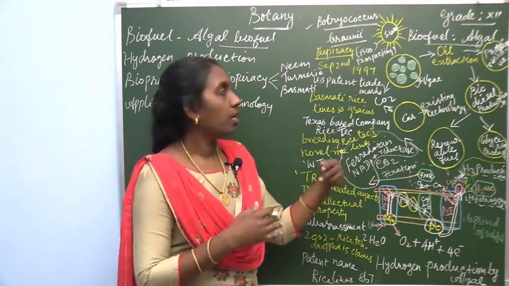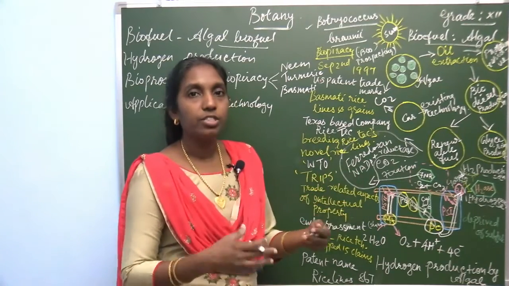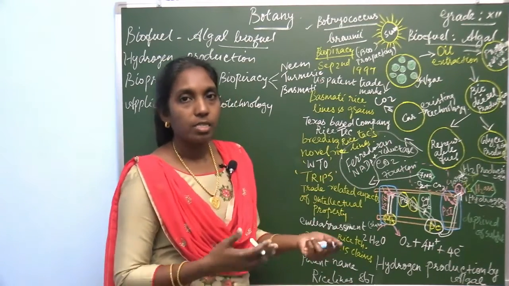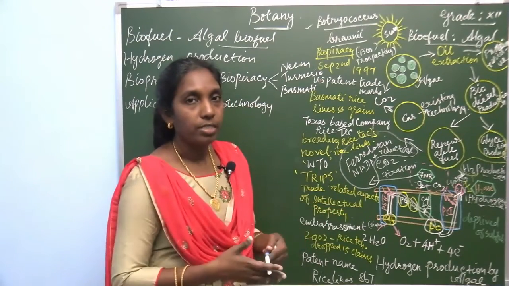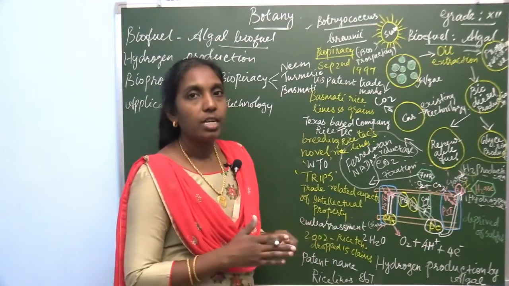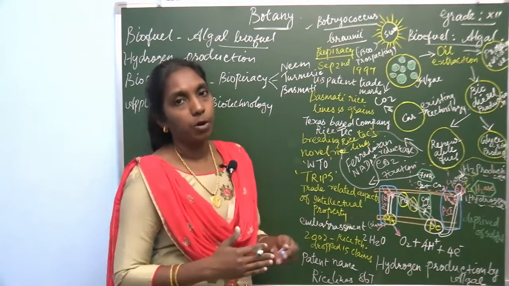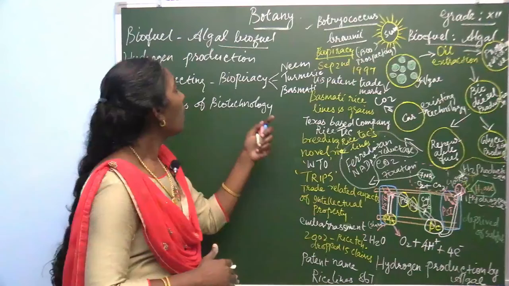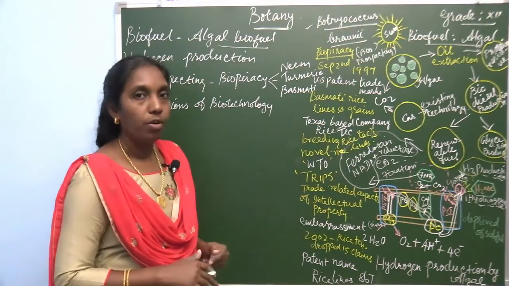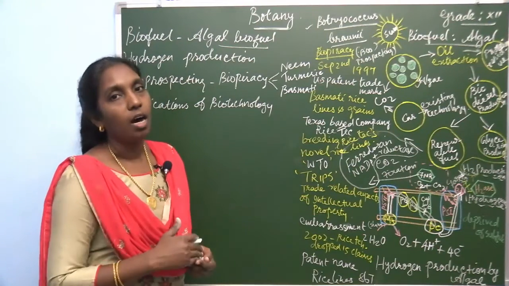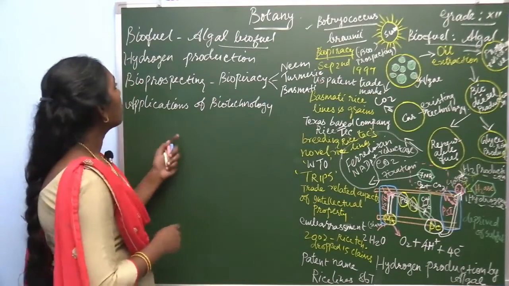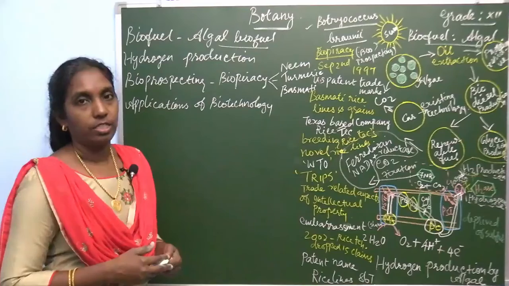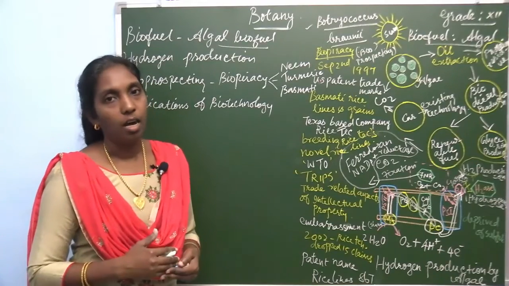Telling it is very simple, but culturing it involves different processes, and the products can be separated. The final process of culturing is purification and separation of the different products. In this way they are obtaining biofuel from alga. So, it is called algal biofuel. Next question is hydrogen production by alga.